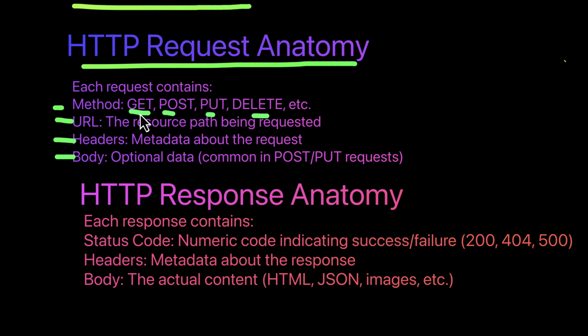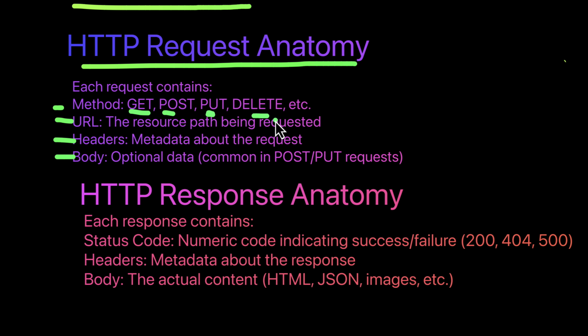Anytime you use get, it means you are getting something from the server. Let's say for YouTube, if you want to watch a video, you make a get request. And for post, if you want to upload a video to YouTube, this means you are making changes to the data on the server. And for put, if you want to update content or data that has been uploaded to the server, and then delete is to delete something from a server.